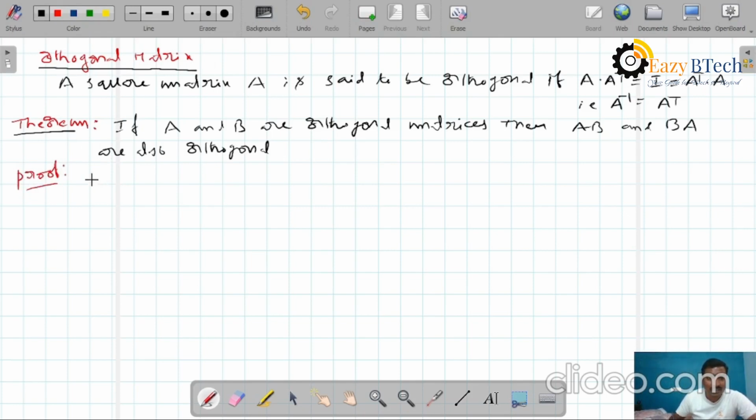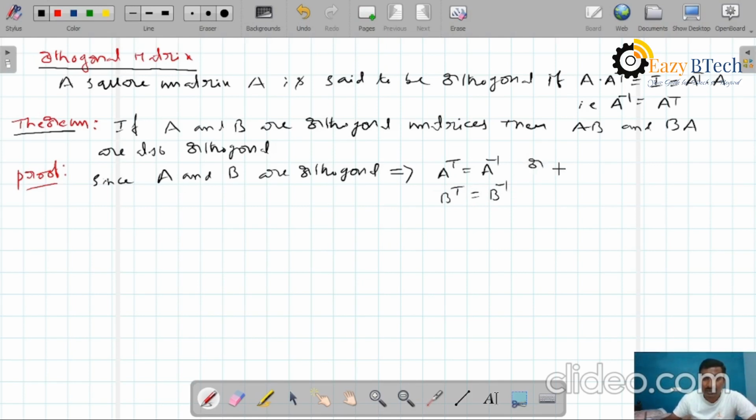What is our assumption here? What is given? A and B are orthogonal. What is the meaning of orthogonal? According to the definition, if A and B are orthogonal, then A transpose equals A inverse, and similarly B transpose equals B inverse.